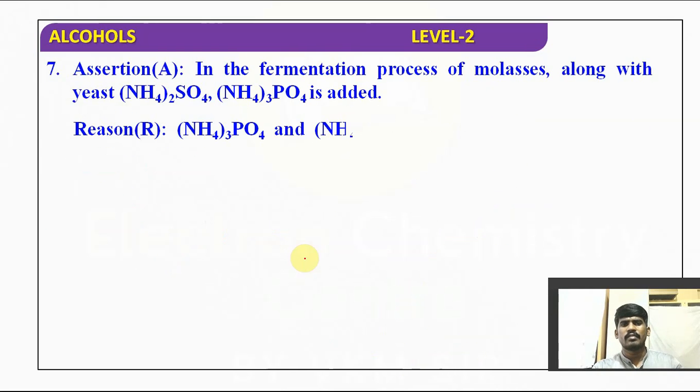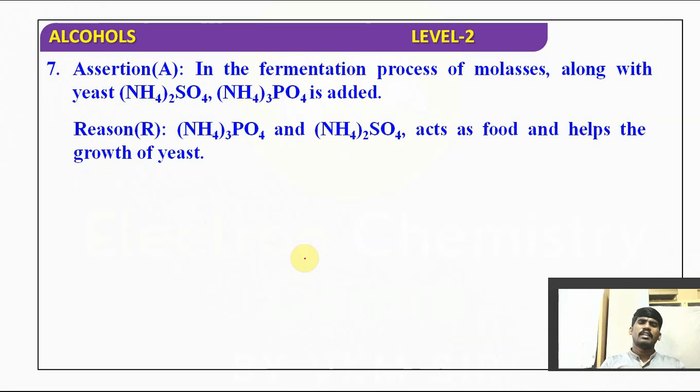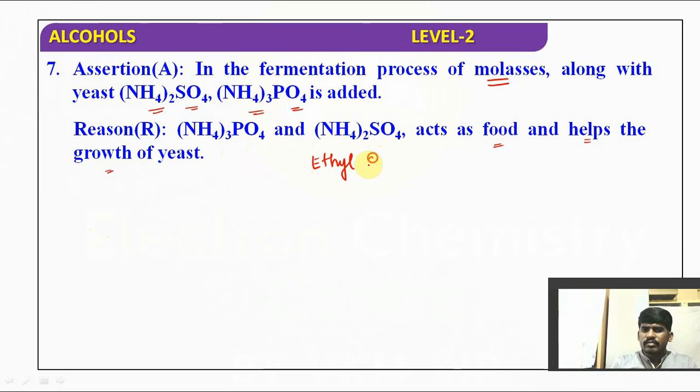Let's see the next question. There is an assertion reasoning question. Here, in the fermentation process of molasses, along with yeast, (NH4)2SO4 and (NH4)3PO4 are added, and the reason is ammonium phosphate and ammonium sulfate act as food and help in growth of yeast. Generally, ethyl alcohol can be manufactured.